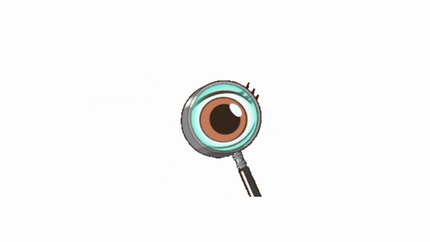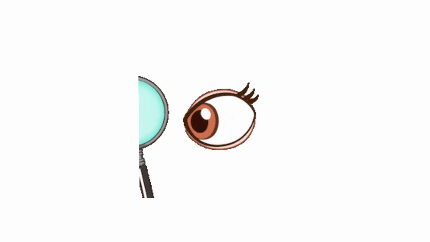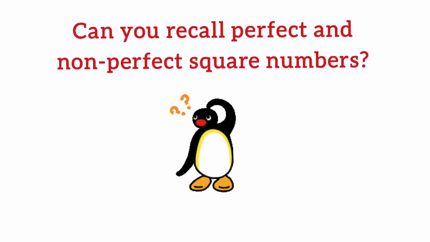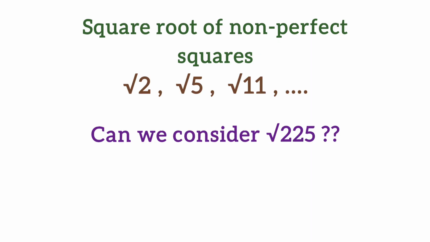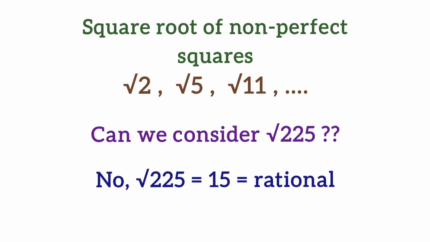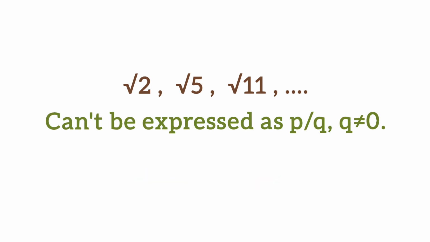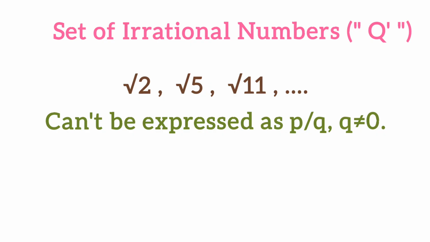However, you might notice that there are points on the number line that are not rational numbers. Can you recall perfect and non-perfect square numbers? For instance, consider the square roots of non-perfect squares like root 2, root 5, root 11, etc. Can we consider root 225? No, because it is 15, which is rational. Now, these square roots can't be expressed as p by q, where p and q are integers and q is not equal to 0. Such numbers are called irrational numbers.